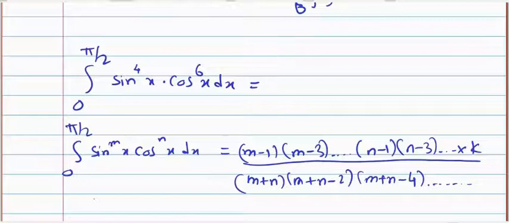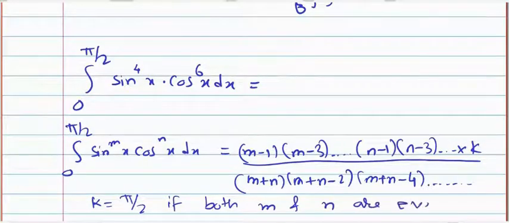K equal to pi by 2 if both are even, if both m and n are even. Okay, 15 upon 1280 into pi by 2, 3 pi by 512.